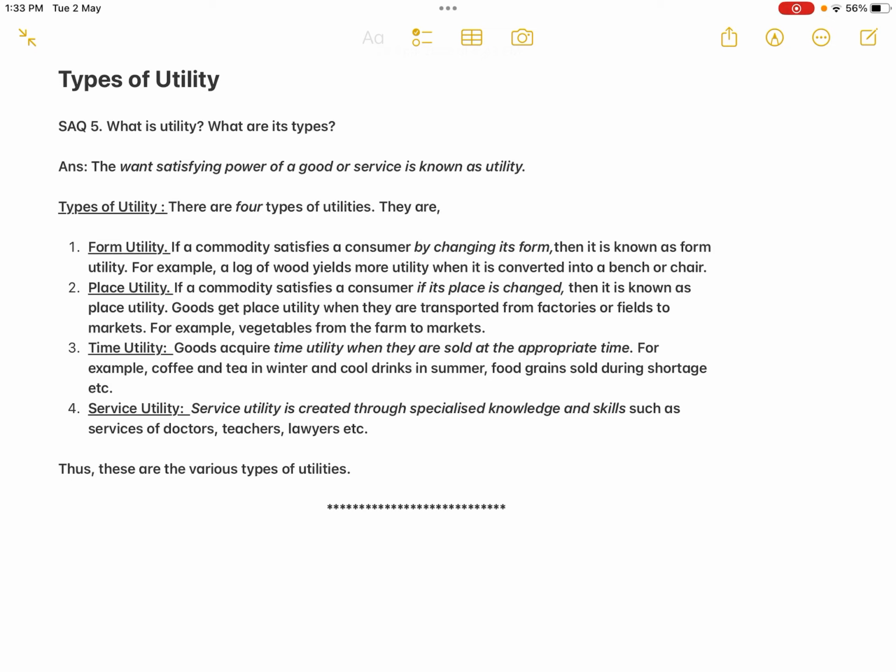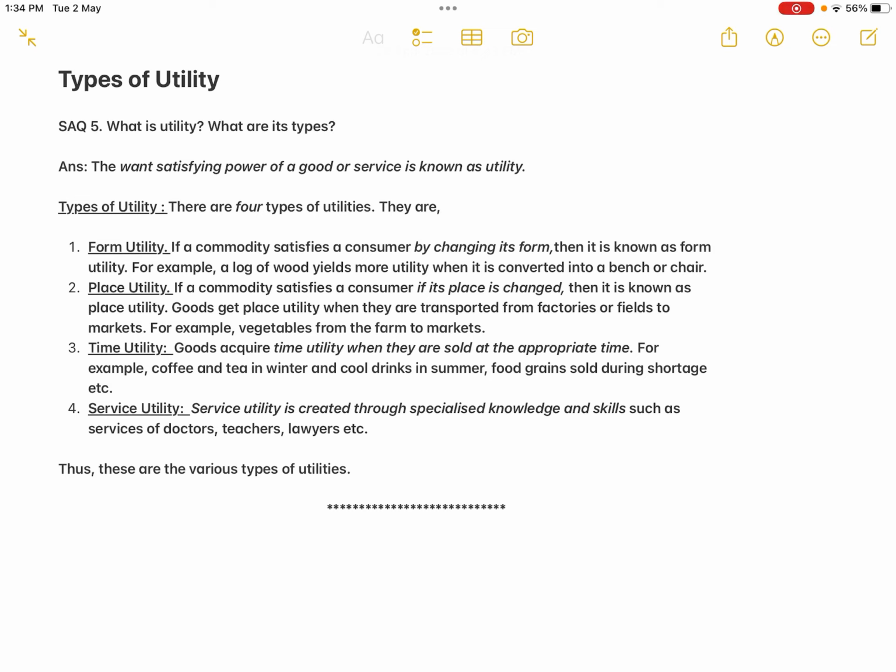If the same fabric is in a stitched form, in the form of a t-shirt or shirt or dress, then it is giving us more utility. That is what is known as form utility. So if a commodity satisfies a consumer by changing its form, then it is known as form utility. For example, a log of wood yields more utility when it is converted into a bench or chair.